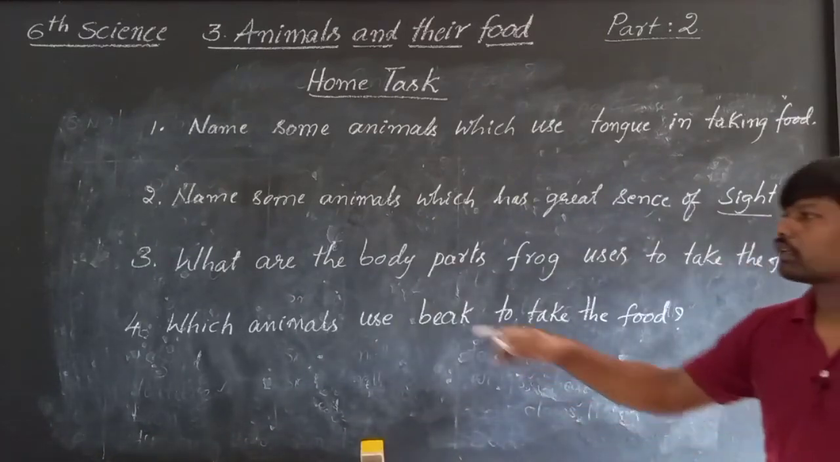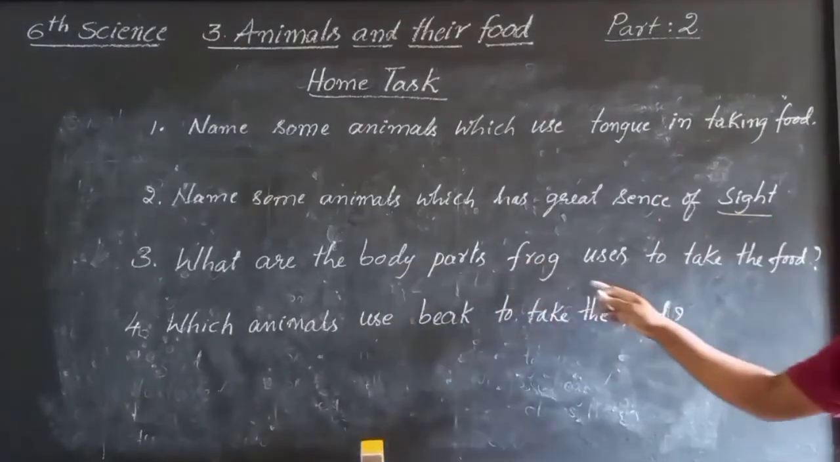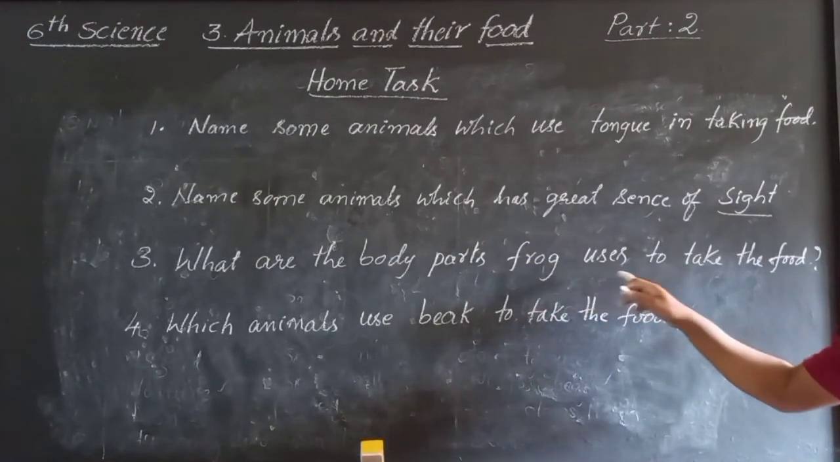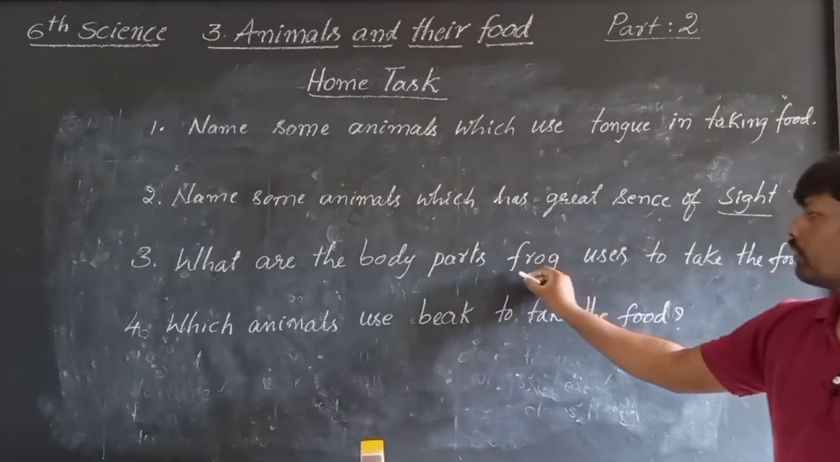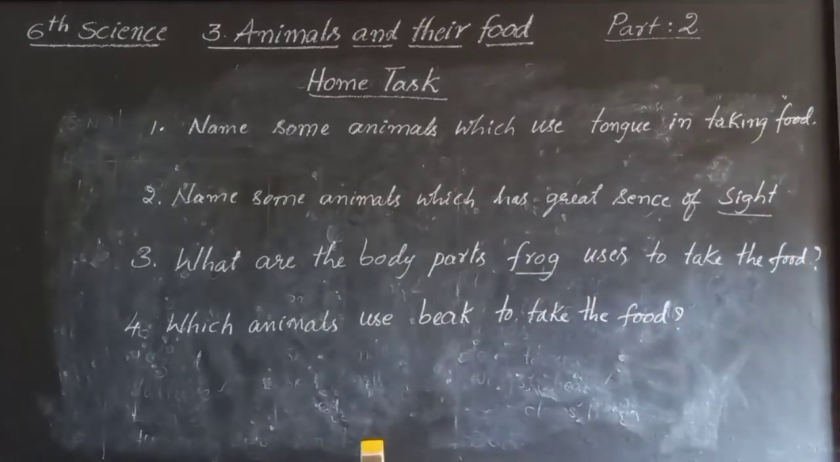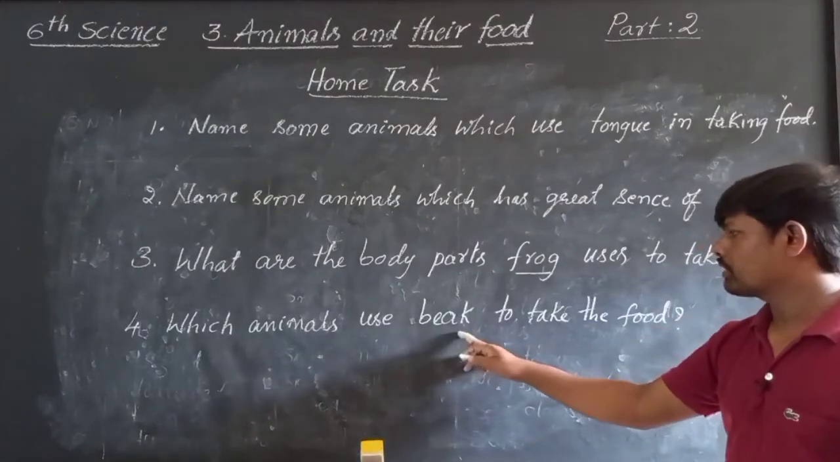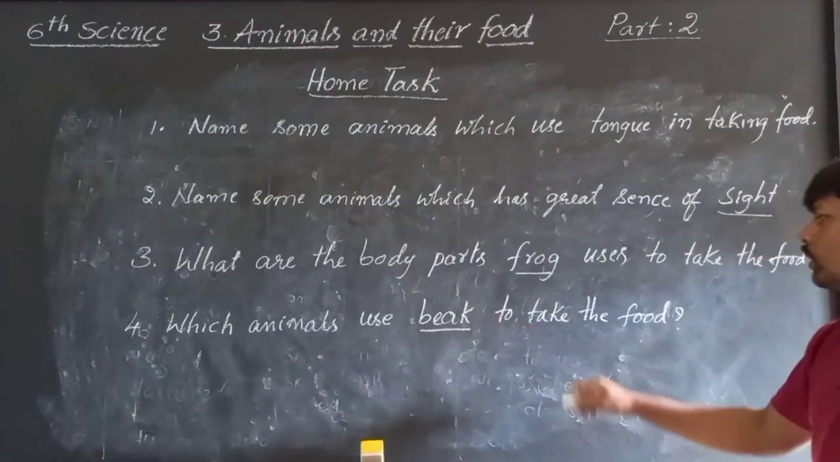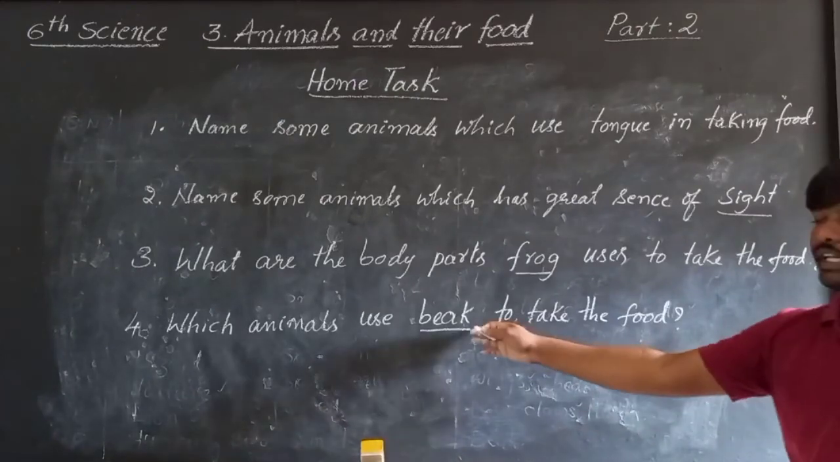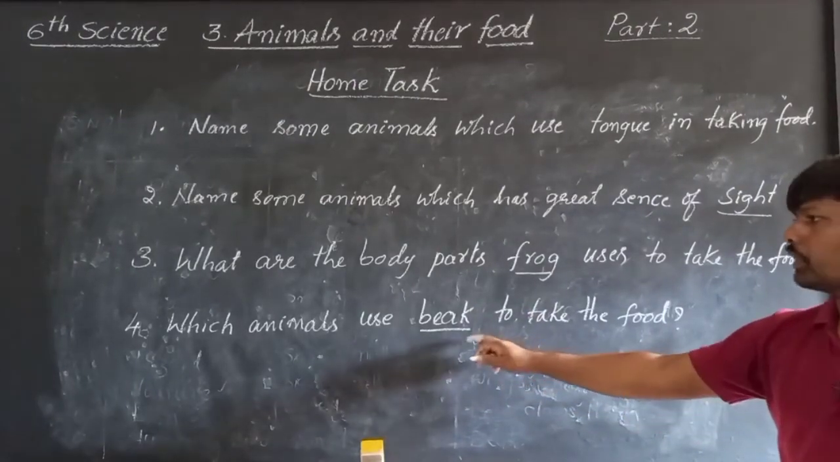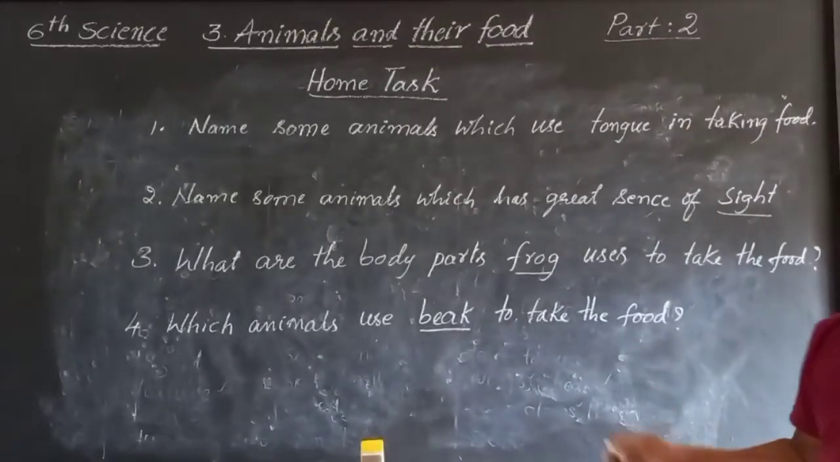And third question, what are the body parts frog uses to take the food. So which body parts frog uses, you have to write. And next, last question, which animals use beak to take the food? So which animals, at least 2 or 3 names you have to write down. So this is the home task.